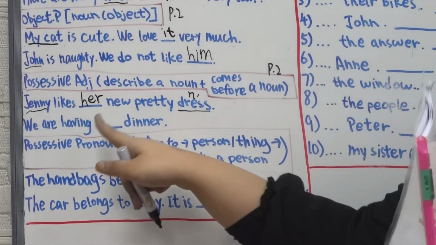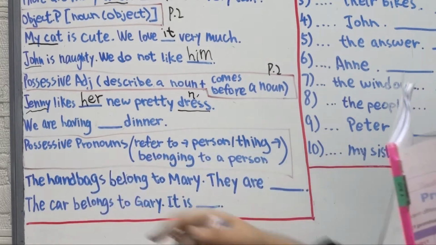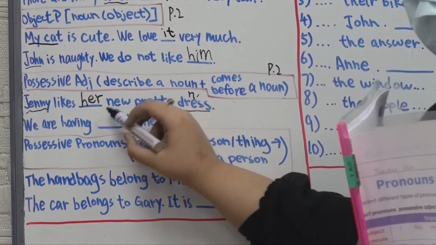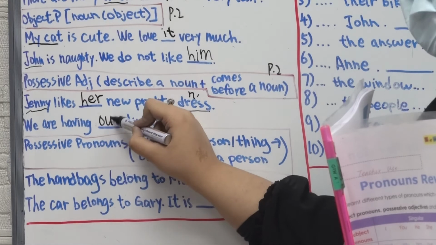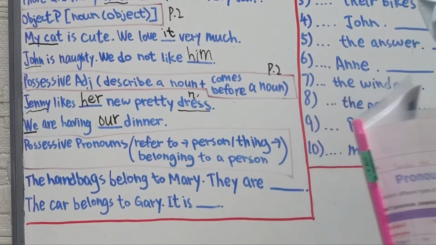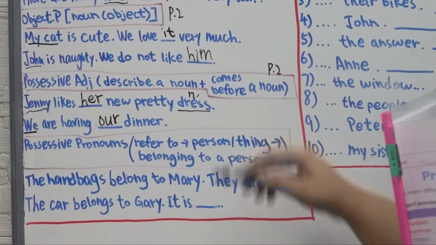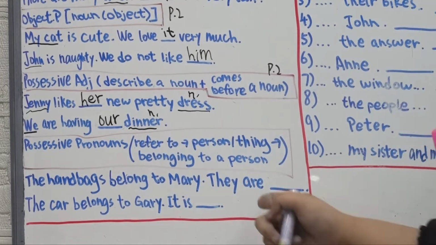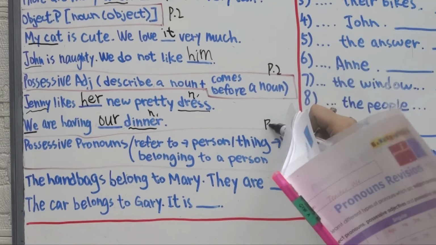Okay? It is describing the dress. Alright. We are having our dinner. We are having... So it says our, right? Because the subject is we. And then the noun is dinner. Remember that.